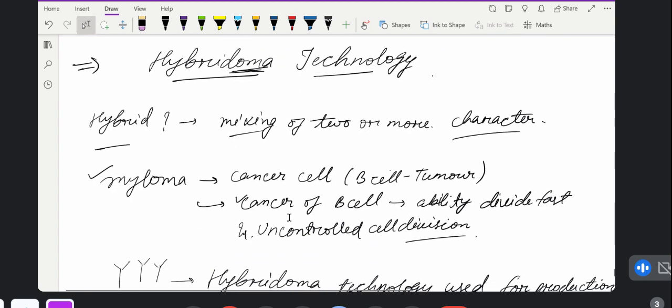So, what is hybridoma technology? Hybrid means the mixture of two or more characters.